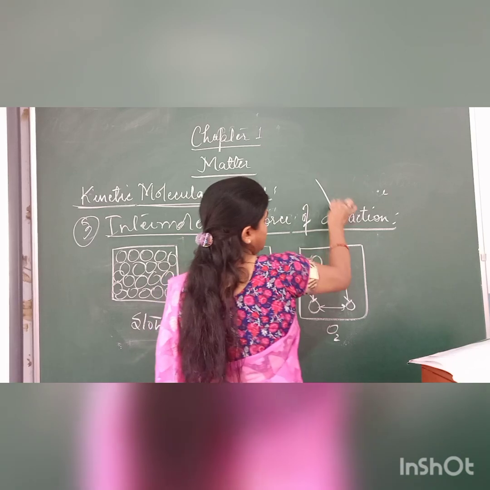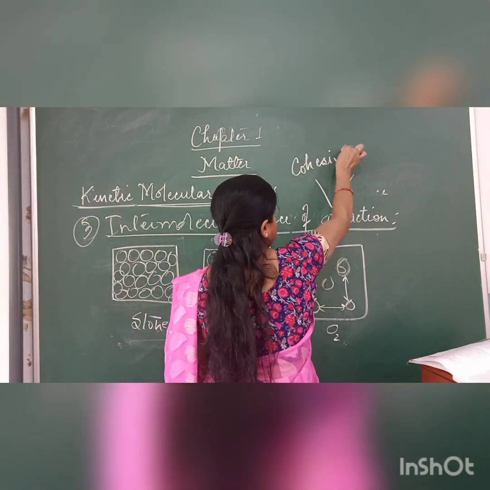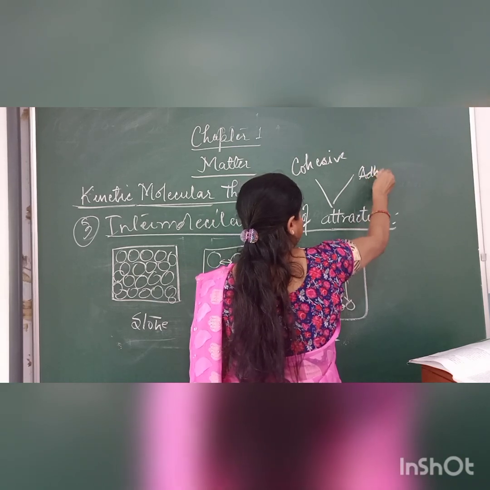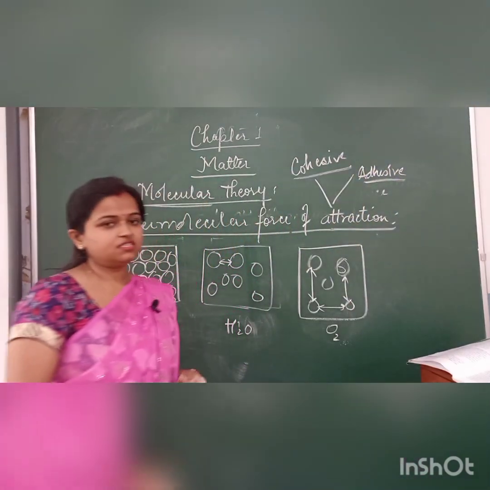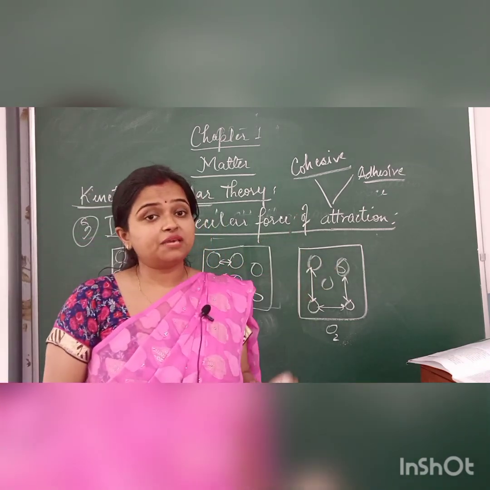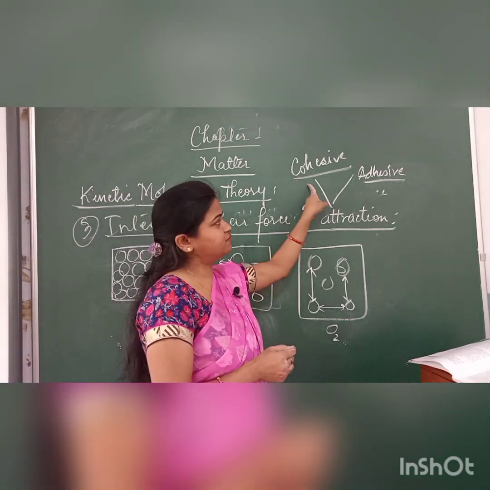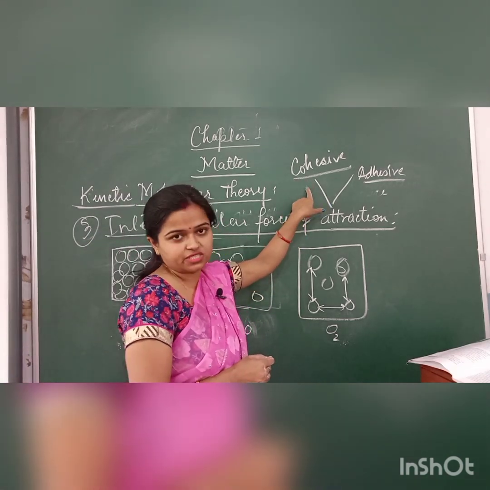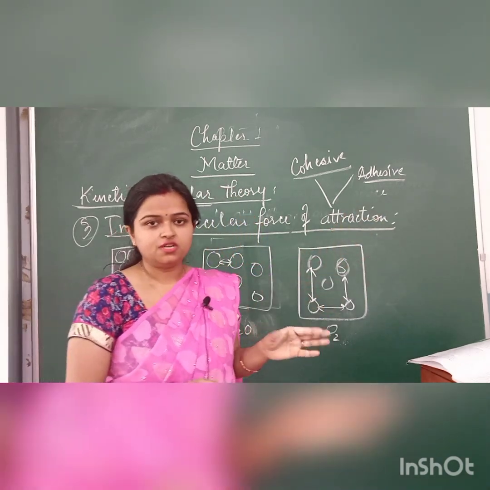Now, on the basis of these attractions, we have to study two types of force of attraction here, and they are cohesive force and adhesive force. Cohesive force means whenever there is a force of attraction acting between the same molecules or atoms of the same kind, that is called cohesive force, and adhesive force is when there are different molecules.